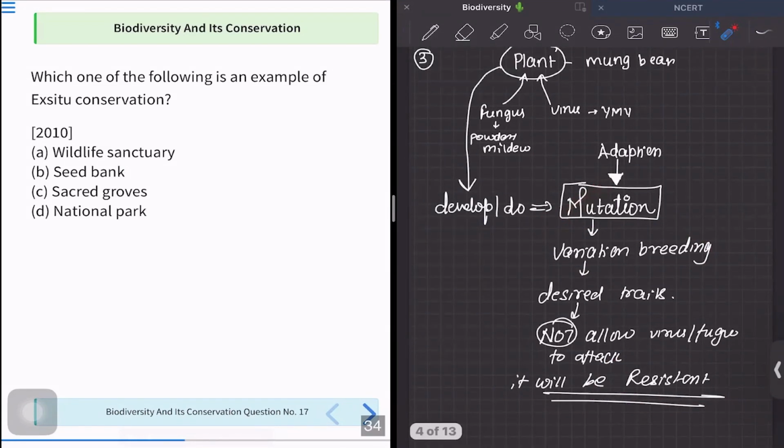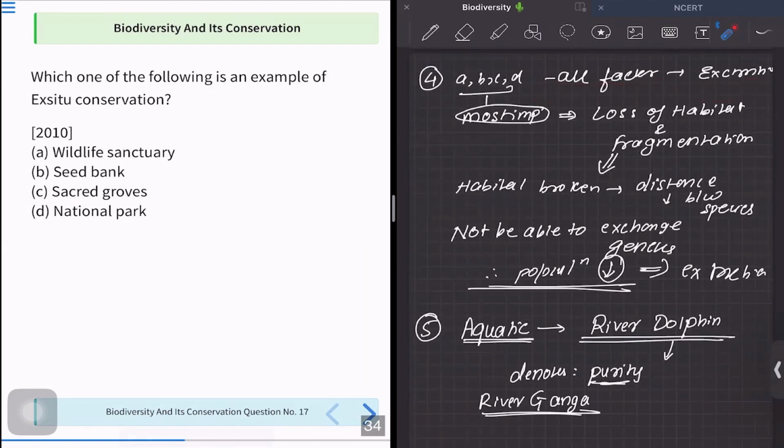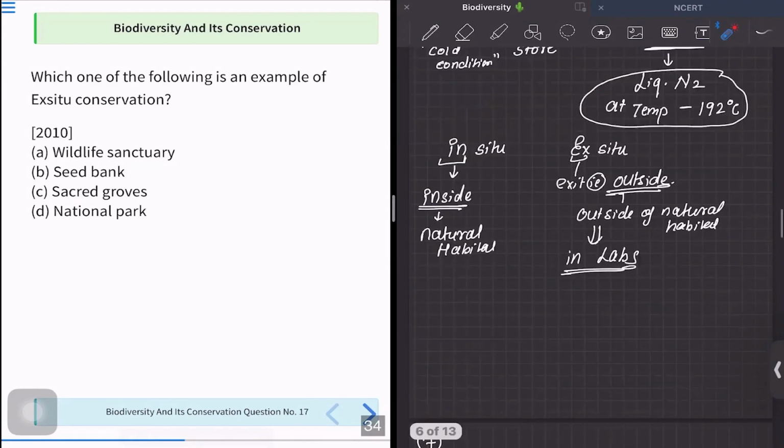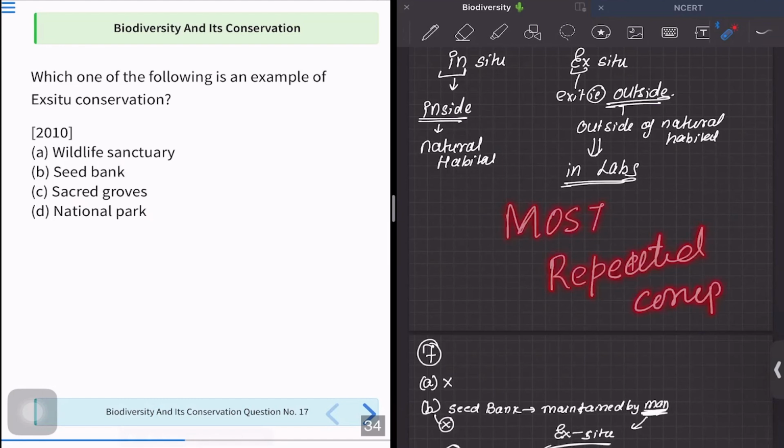Then we have revised what all factors are related to extinction. We had 3 to 4 points that are actually contributing to extinction. So that we have discussed. And out of all, the most important was about the fragmentation and destruction of the natural habitat. Okay. Then we have understood the concept of cryopreservation. Then we have discussed the most repeated concept of in situ and ex situ, right?